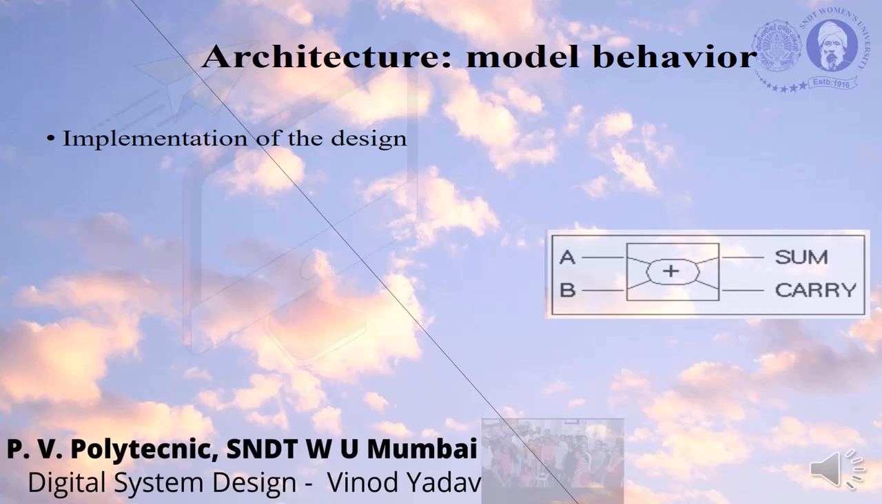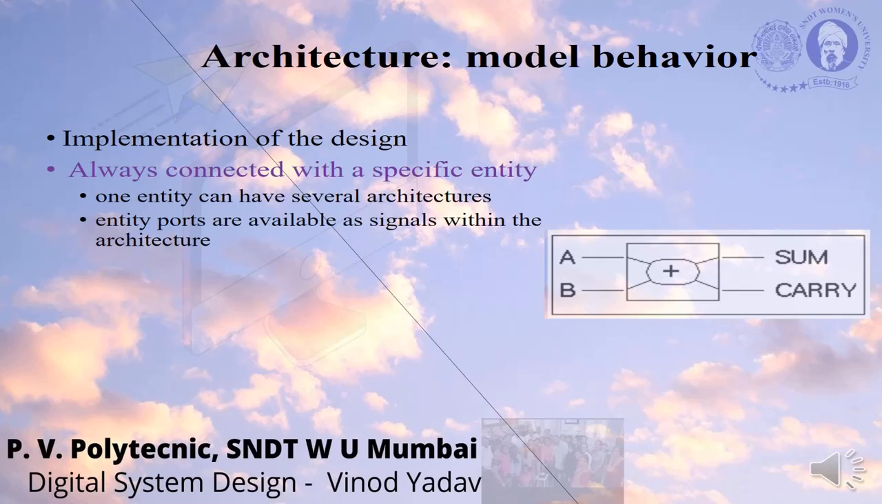So we'll see the implementation of a design in architecture. Actually, we implement the design in architecture; in entity, we declare things. Before that, we had a library, and before that, we select a device. So the process is device, then library, then entity, and then the implementation of design through architecture. Architecture implements the designs and is always connected with a specific entity.